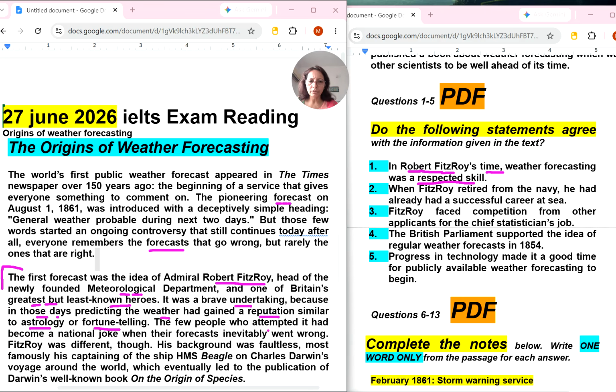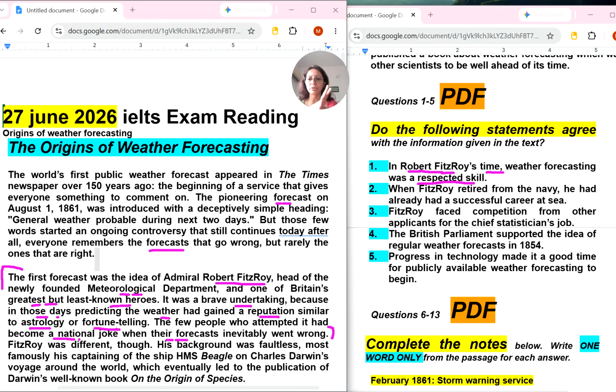The people who attempted it had become a national joke when their forecast inevitably went wrong. So what they are saying here is that predicting the weather had gained a reputation similar to astrology or fortune telling.